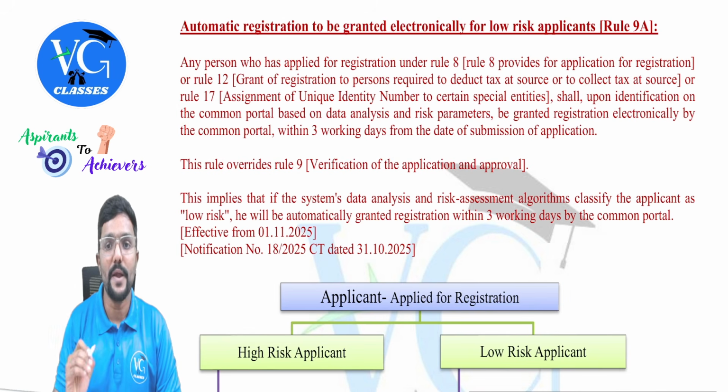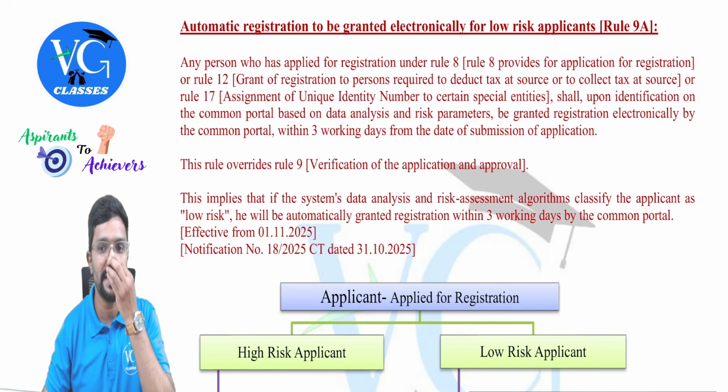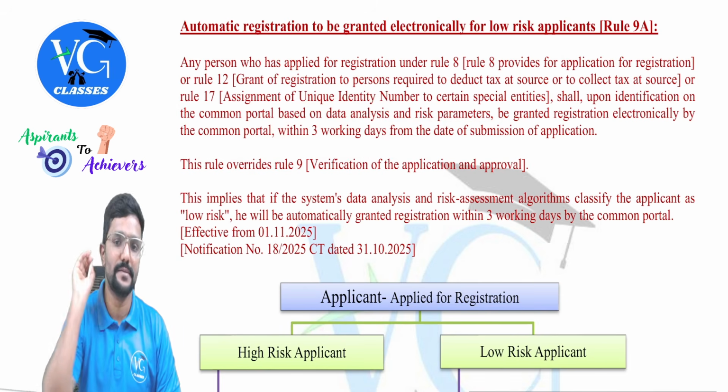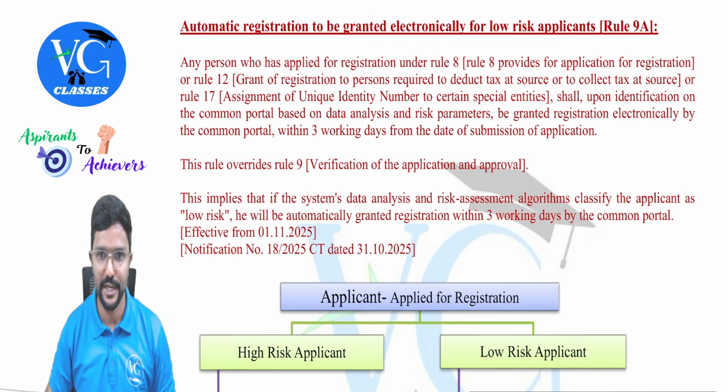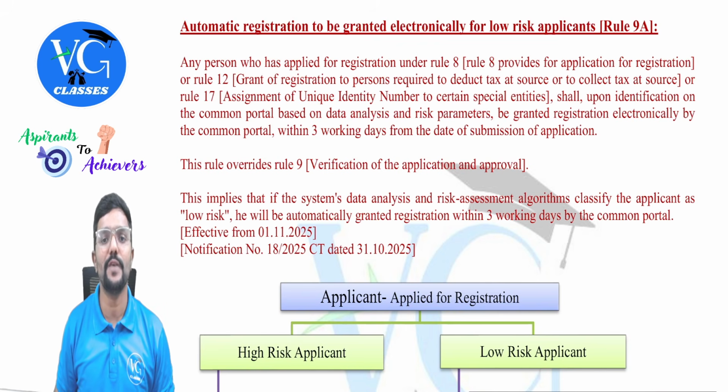Such a person, upon identification on the common portal based on the data analysis and risk parameters, shall be granted registration electronically by the common portal within 3 working days from the date of submission of application. This rule overrides Rule 9, verification of application and approval.